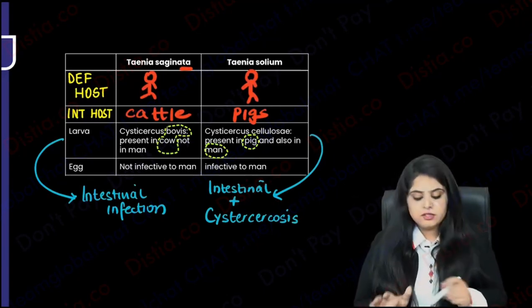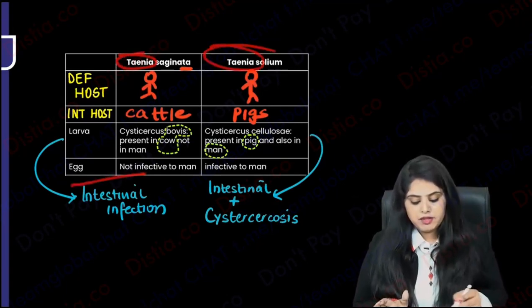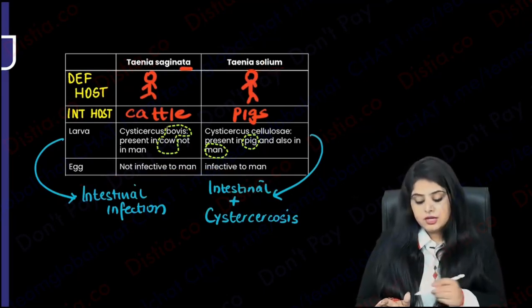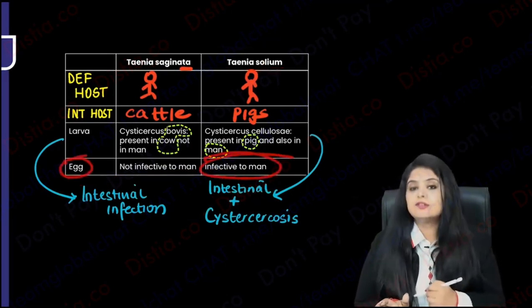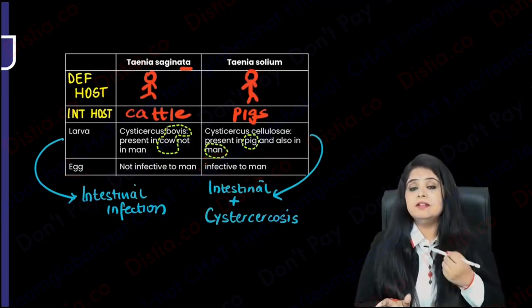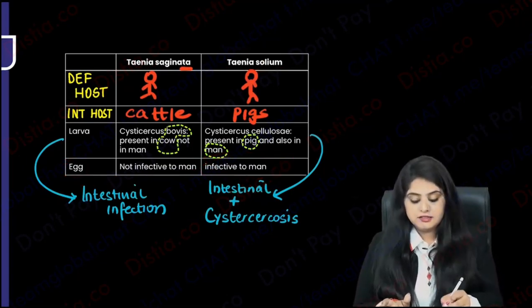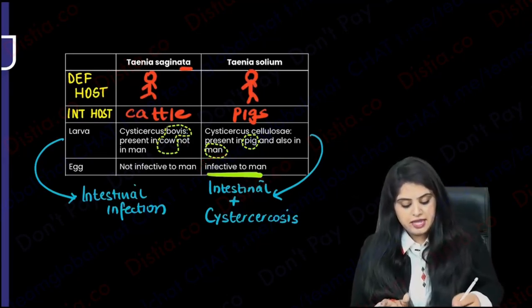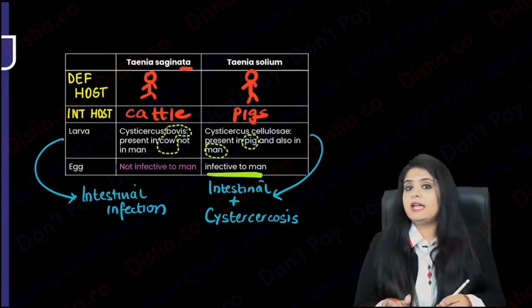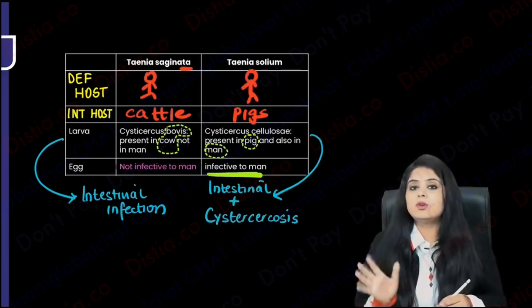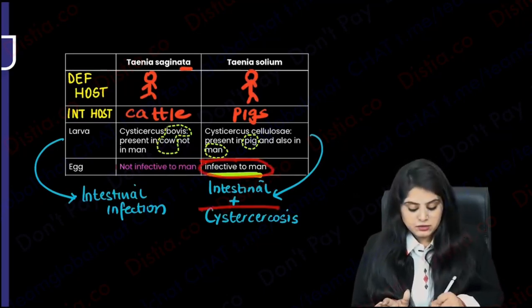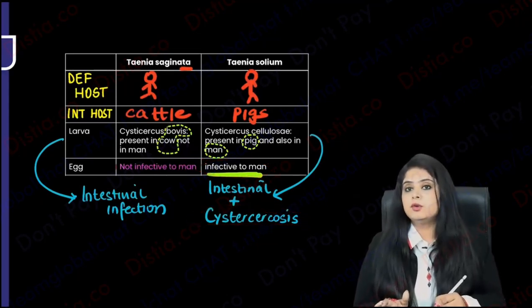Why ma'am? ऐसा क्यों है? Both of them are Taenias, both of them are causing intestinal infection. Why is this solium causing सब कुछ? Because solium का egg is also infective to us. The eggs that we will produce from these larvae and adults, these eggs are also infective to us. Whereas for Saginata, the eggs are not infective to us. So when the eggs are not infective, you will not have other organ involvements. When the eggs are going to be infective to us, that is when the organ involvement is going to occur.